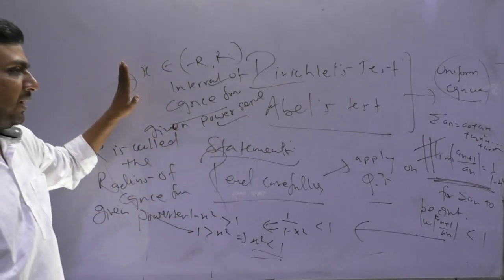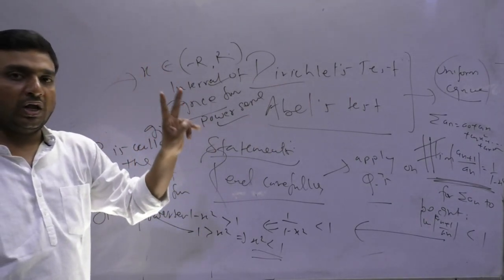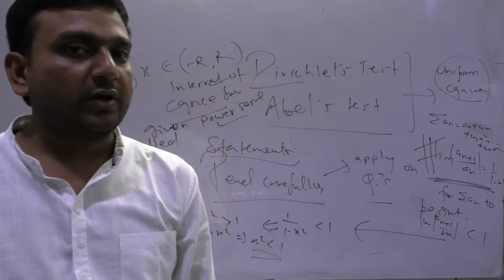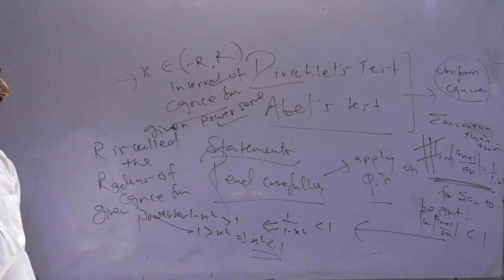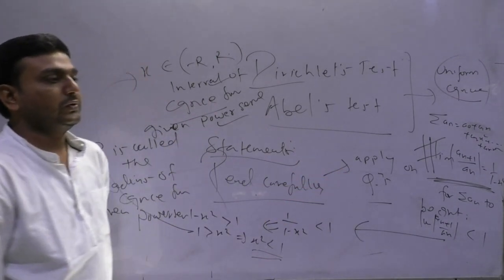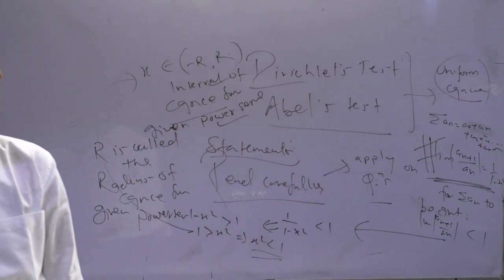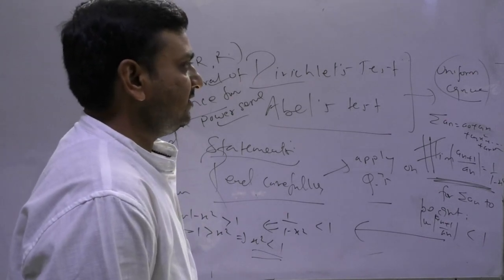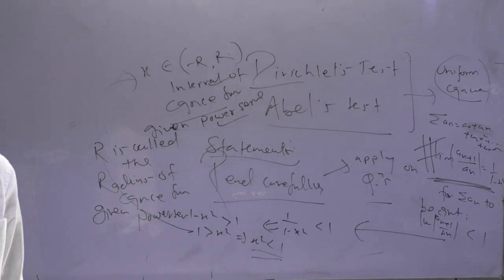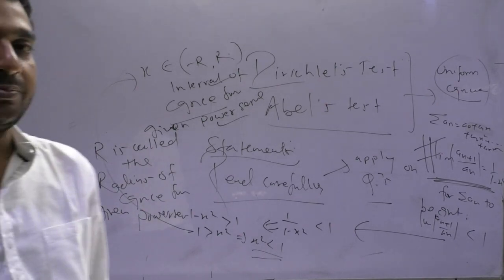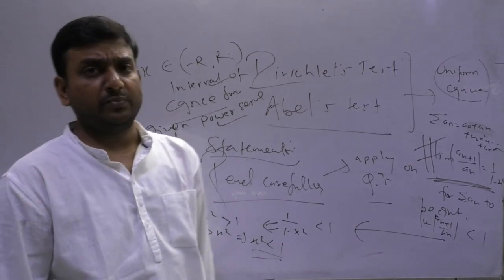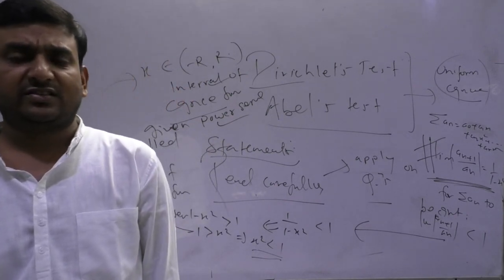Fine? So in power series, we need to do only these two things. They may ask you to find the interval of convergence. They may ask the radius of convergence. And the procedure is what I have told you. So in power series, the general idea, the mentoring part, is this only. Apart from this, in the doubt session, in the problem discussion part, we'll have more. And I don't think anything is left from infinite series and power series.